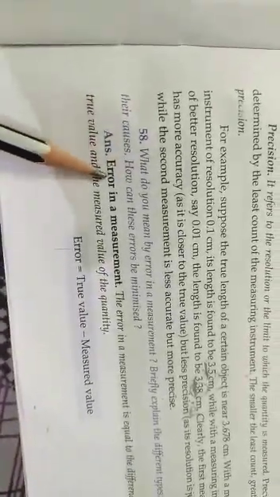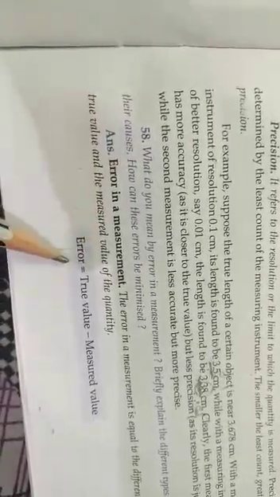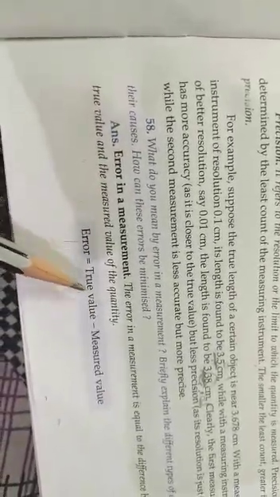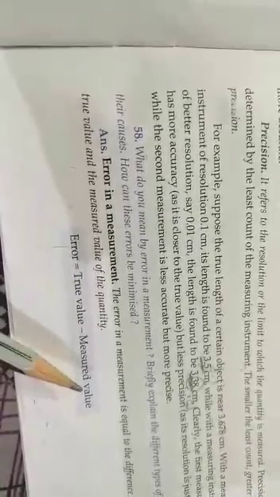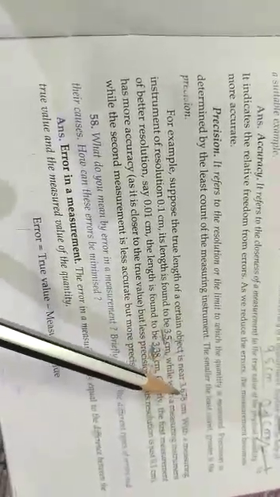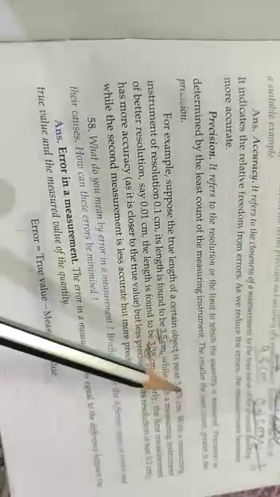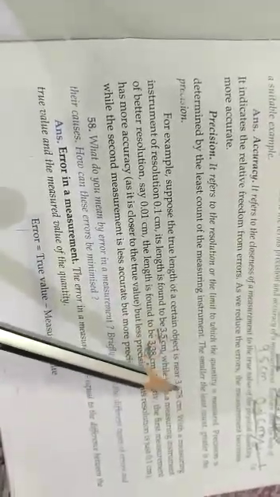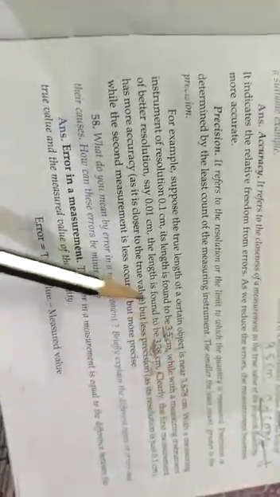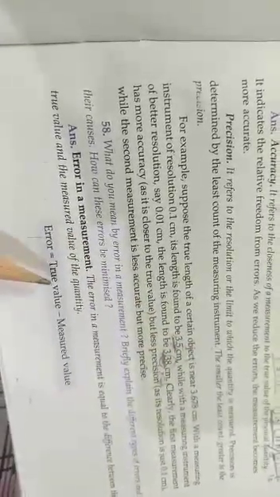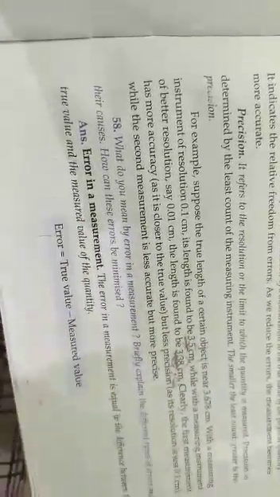Good morning, students. Next we have errors. What do you mean by errors? Error is the difference between the true value and the measured value. Suppose in the last example I told you the true value is this and the measured value is this. If I subtract this from this value, then I get the error. Error is the true value minus the measured value.